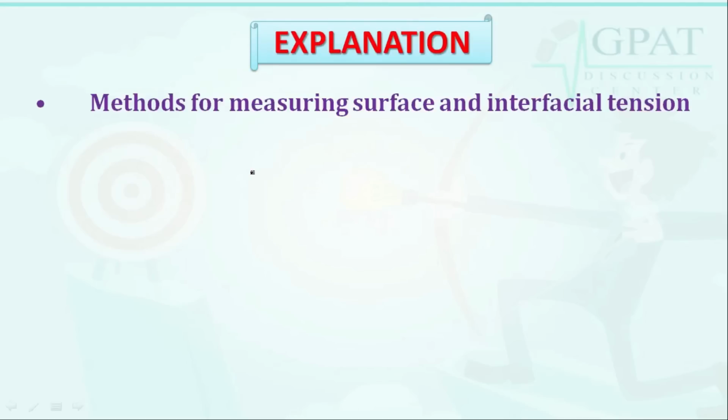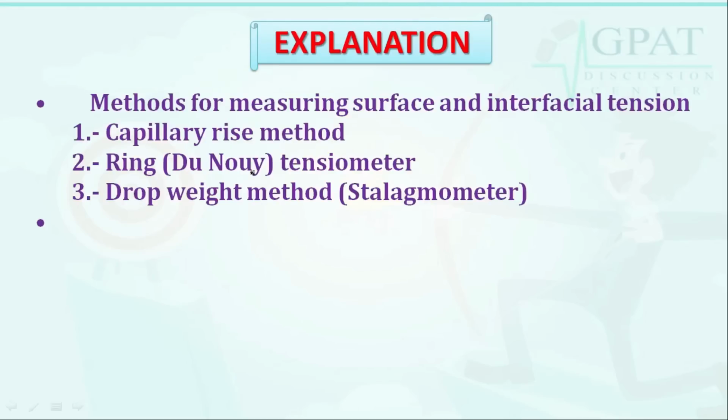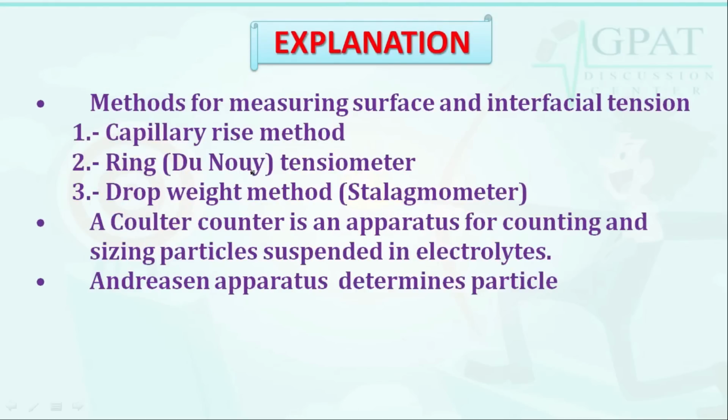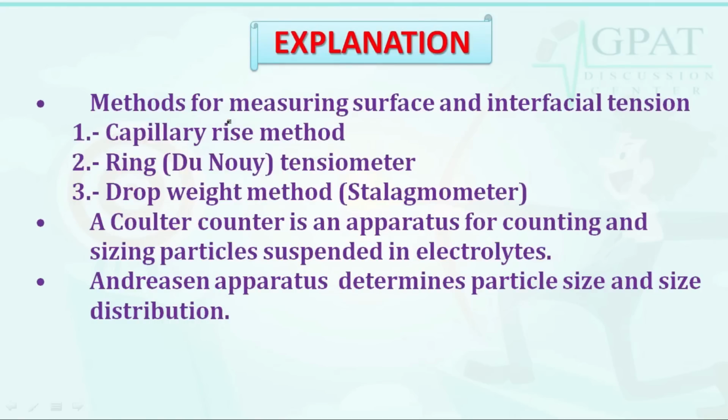So let's discuss with the help of the explanation. Here we have a detailed description of each point. Methods for measuring surface and interfacial tensions are the capillary rise method, ring de Nouy tensiometer, and drop weight method, that is, the stalagmometer.